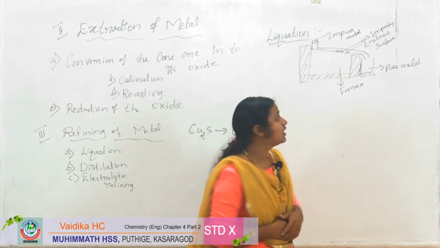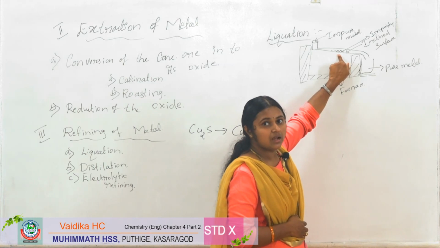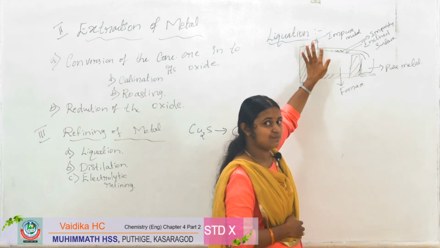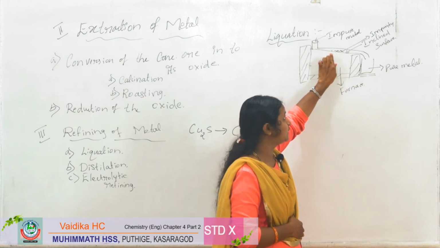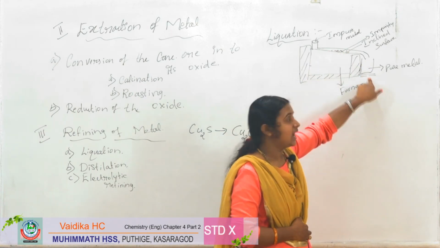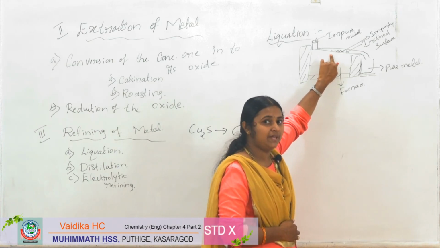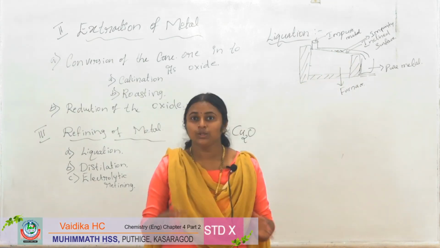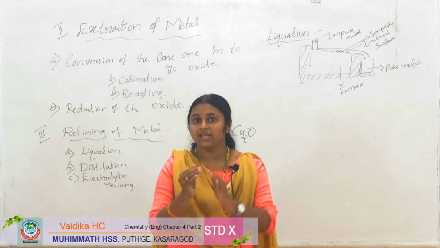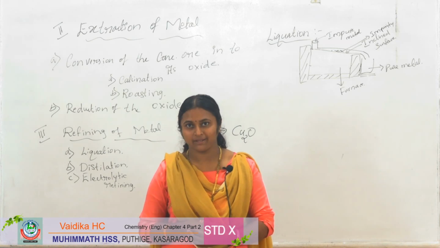The metal will convert into liquid and flow to this tub, and the impurity will be left behind here. In the liquefaction method, the metal has a low melting point.